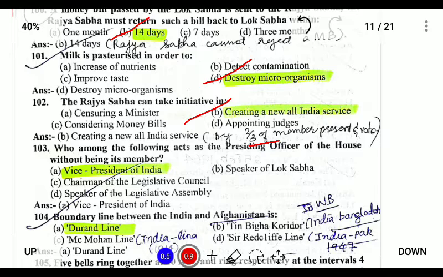Who among the following acts as the presiding officer of the House without being its member? The Vice President is the presiding officer of the Rajya Sabha.